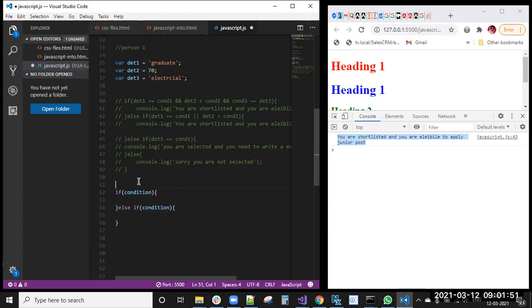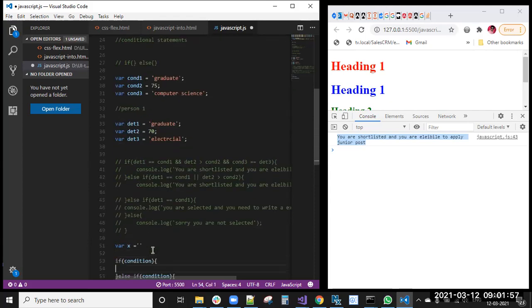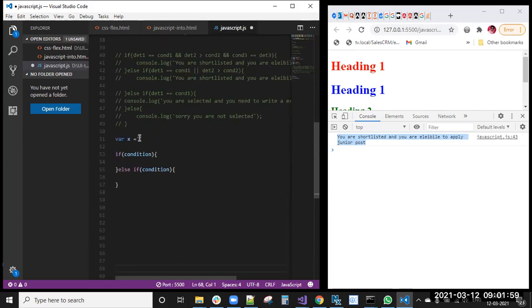Simple, I'm telling you guys. Like that, x equal to raining. Okay, x equal to raining. If condition x equal to raining,